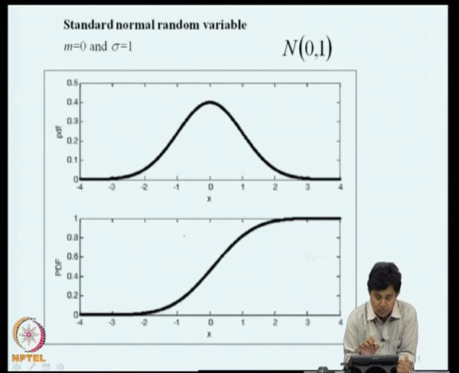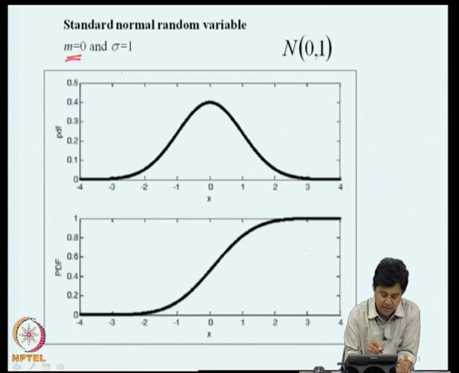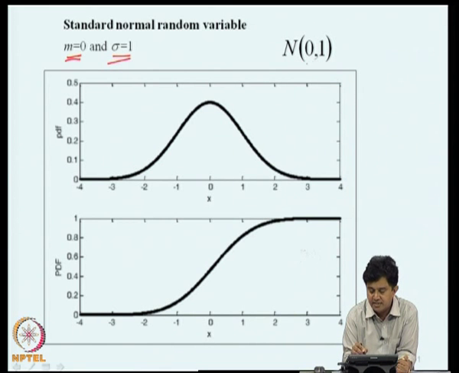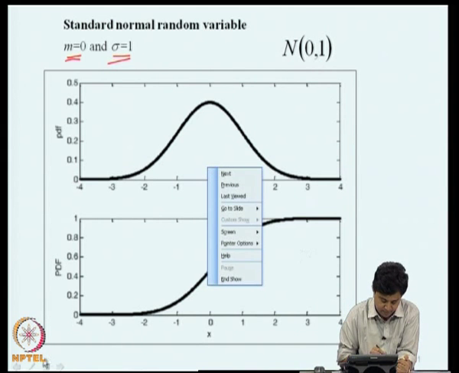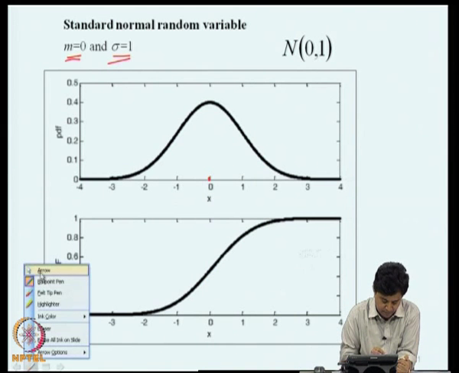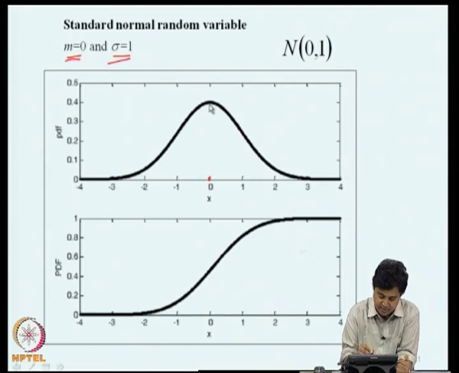A specific form of a normal random variable is when the parameter m is 0 and this parameter sigma is 1. This is the N(0, 1) normal random variable, and the probability density function is here and it is symmetric about this line. It is symmetric about this line, and the probability distribution function is a continuous curve which starts from 0 and goes to 1.